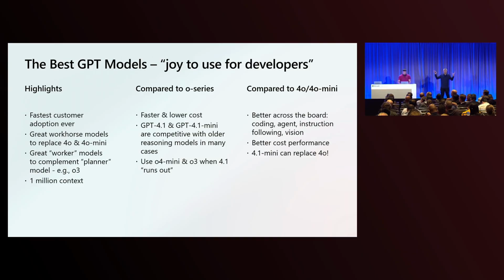In other words, you can use O3 in a multi-agent system where O3 is the planner and it plots out the steps that need to be taken, but you farm out the actual work, like coding, to a model like GPT 4.1, because they're really great and they're faster.